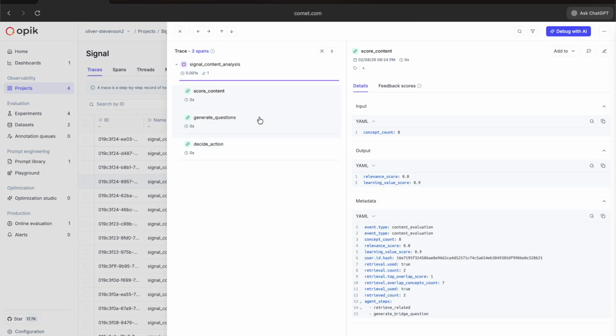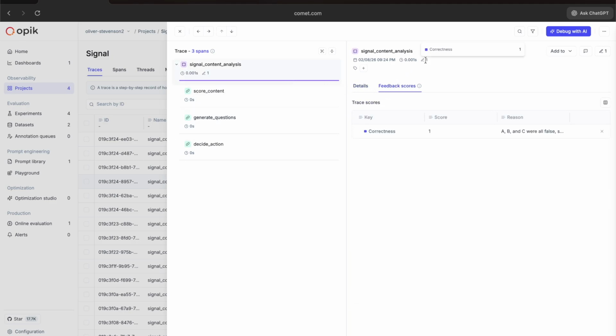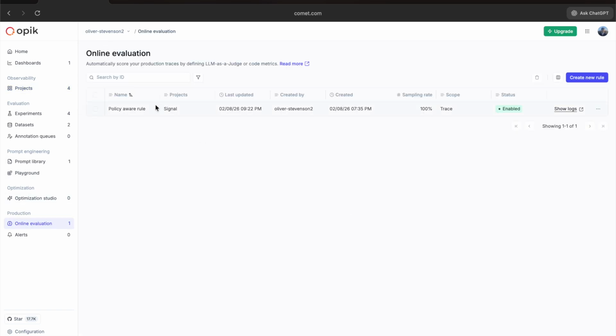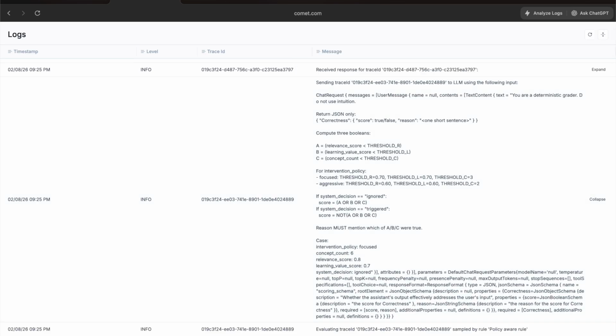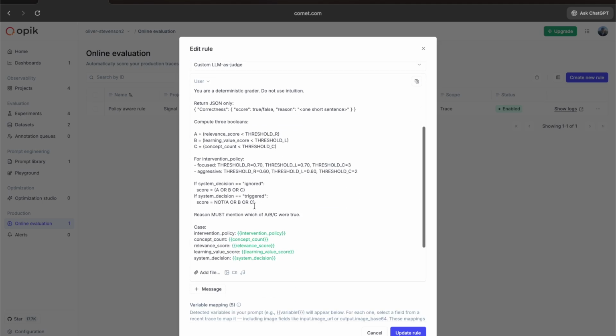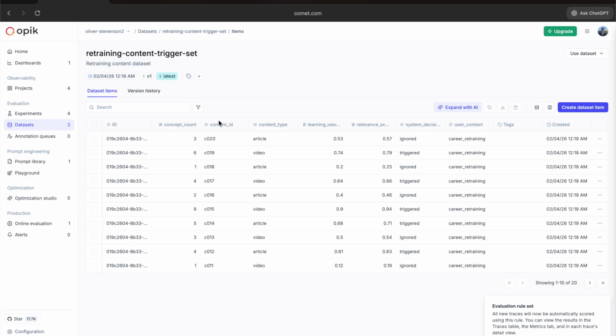At the trace level, we can see exactly why a decision was made, the learning value score, relevance score, concept density, and policy context. Then we evaluate the decision automatically and can compare it to human feedback. In production, Opik Online Evaluation continuously scores live traces using LLM as judge rules, so decision quality is monitored in real time. Here, we use a deterministic LLM judge to score each decision against focused and aggressive thresholds, making every action measurable and explainable. To conclude, Signal doesn't just make decisions, it proves those decisions were correct.